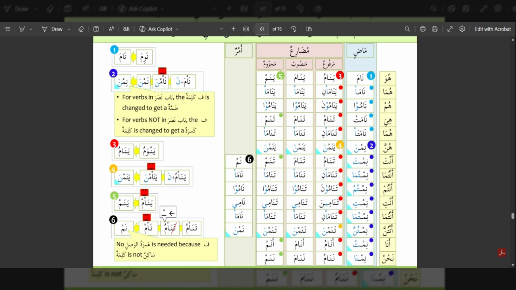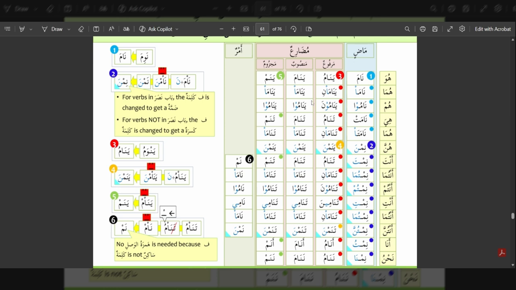Then we have nimta, you slept, male. Nimtuma, you both slept, male. Nimtum, you all slept, male. Nimti, you slept, female. Nimtuma, you both slept, female. Nimtunna, you all slept, female. Nimtu, I slept. Nimna, we slept.